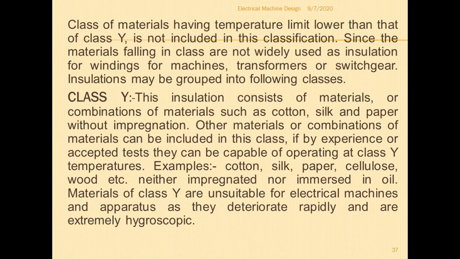So this insulation consists of materials or combination of materials such as cotton, class Y, that is up to 90 degrees centigrade withstanding temperature: cotton, silk, paper without impregnation. Impregnation means mixing, or you can say collaboration or mixing in the lab. So cotton, silk and paper without impregnation.